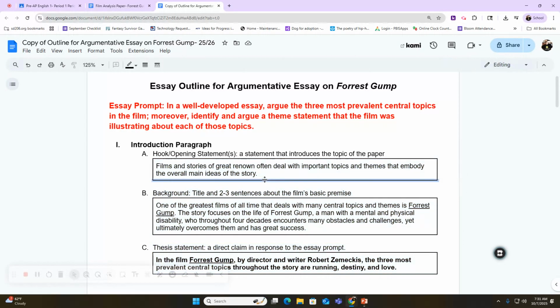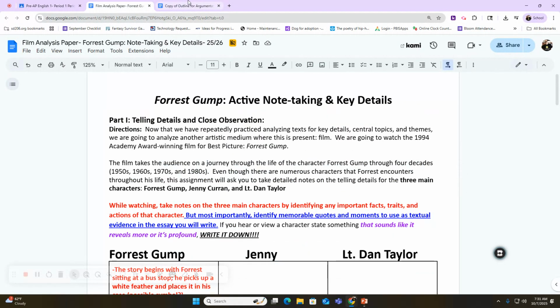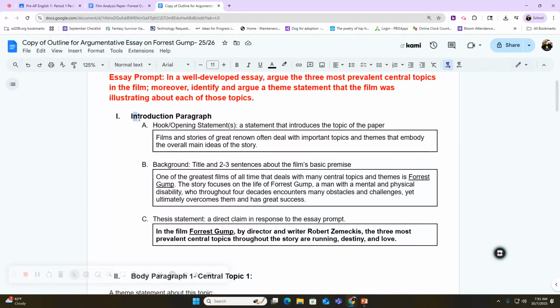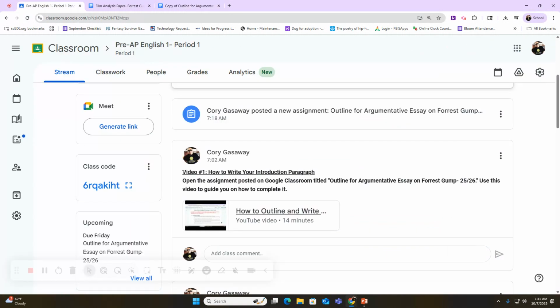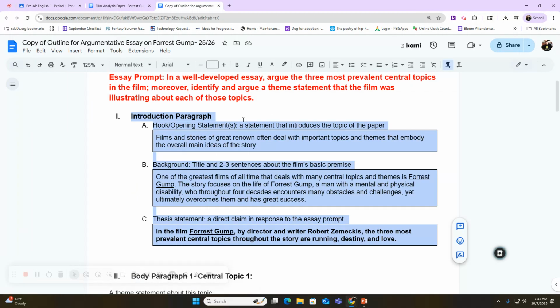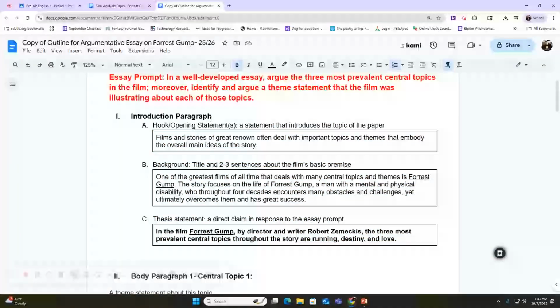Alright, if you're back, you should have both of these assignments open, the note-taking activity and the argumentative outline. Now, you should have already done the introduction. These boxes should already be filled on your document using the three central topics that your essay is going to argue are prevalent throughout the story. If these boxes are not complete, that means you are on the wrong video. You need to go back and do video number 1, how to write your introduction first. That's this part. But if you are ready to go, you should now be watching video 2, obviously, and we're going to move on to the body paragraphs.